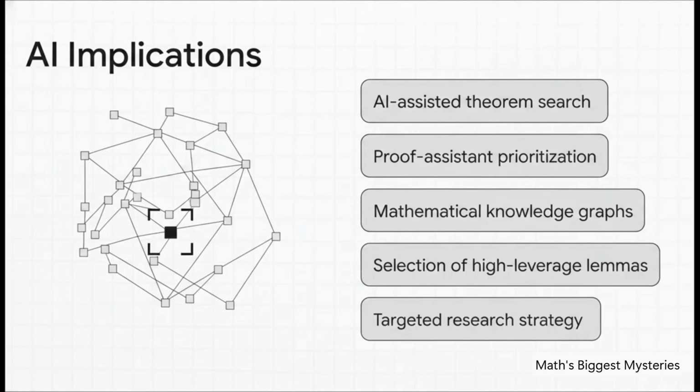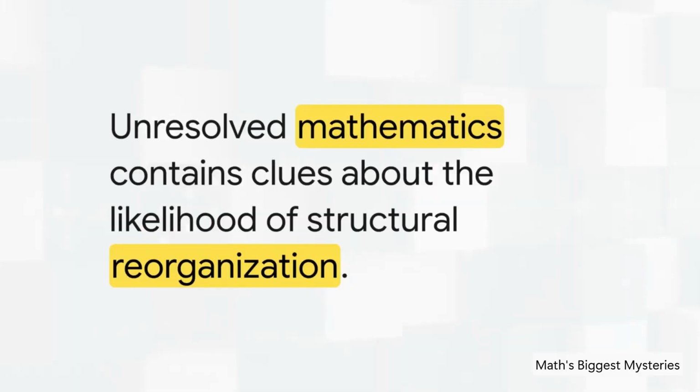Instead of humans and computers just throwing darts in the dark, we can use mathematical knowledge graphs, which are essentially giant digital maps of everything we know, to highlight these exact pressure nodes. This guides researchers and AI proof assistants straight to the areas that offer the highest possible leverage for a massive breakthrough. Ultimately, this whole explainer leaves us with a pretty profound thought.